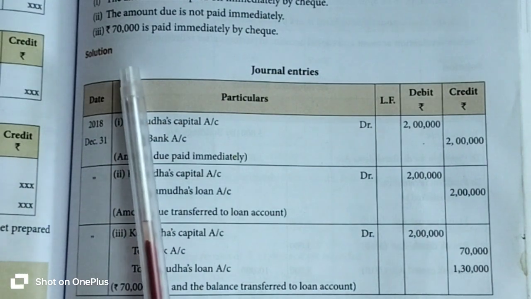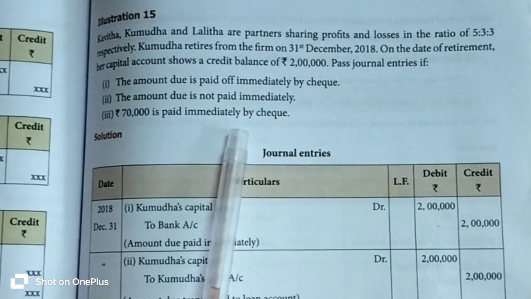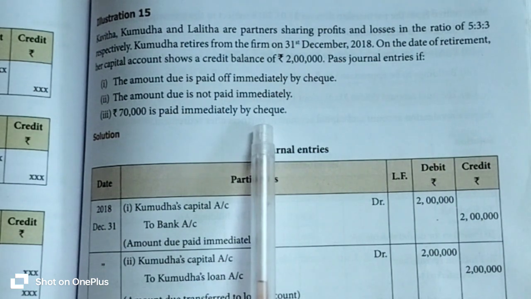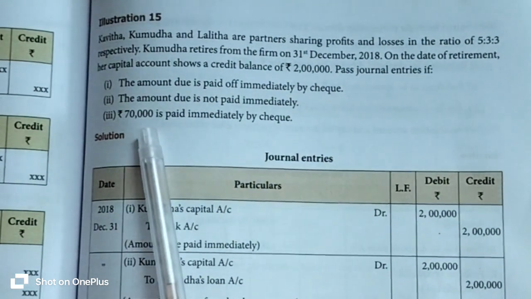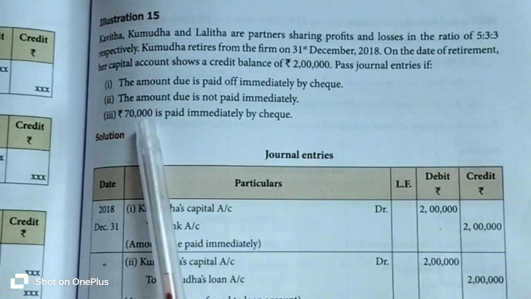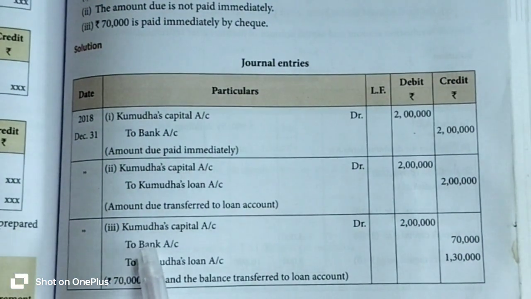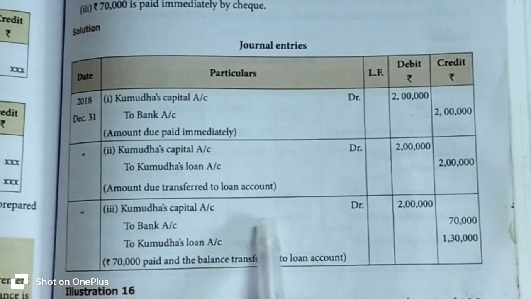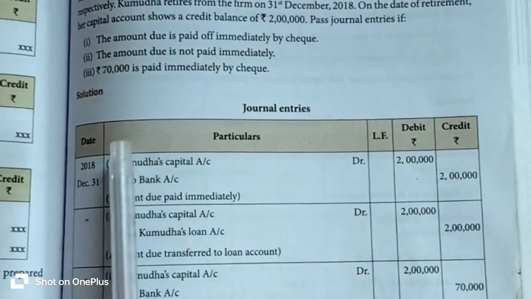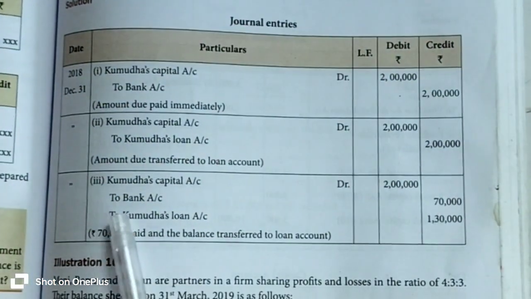Then let's see the third situation. 70,000 rupees is paid immediately by check. So at the date of retirement, the firm has 70,000 rupees cash within it. So at the date of retirement, the firm immediately paid that amount in cash to the retiring partner Kumuda. What is the journal entry? Kumuda's capital account debit 2 lakh rupees to bank account 70,000 rupees, because that 70,000 rupees is paid immediately by check. So for that, to bank account.